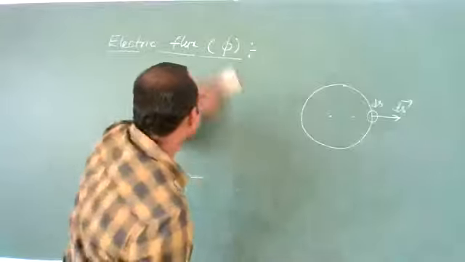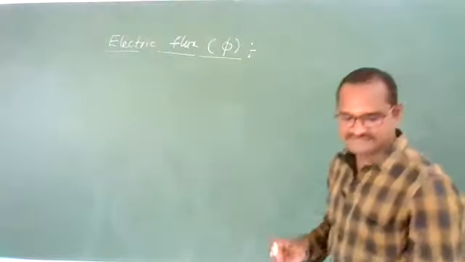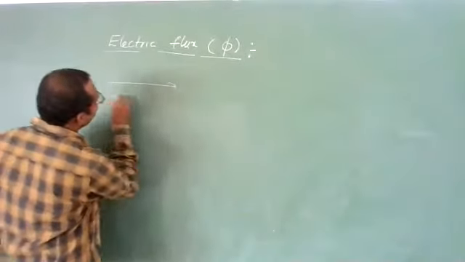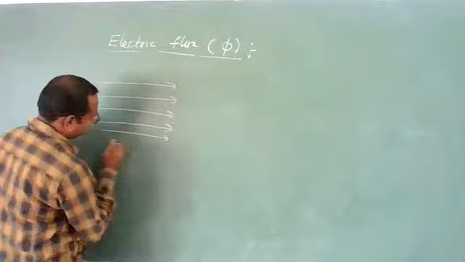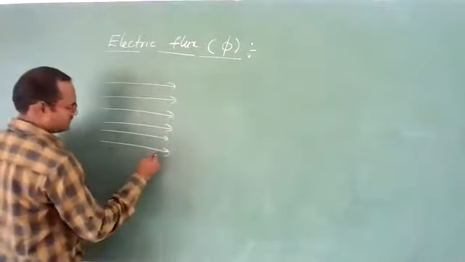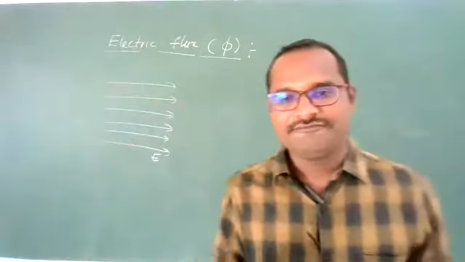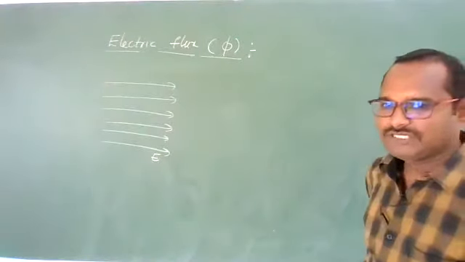Now, what is electric flux? Let us suppose here we have some electric field lines, or electric lines of force. Clear students?